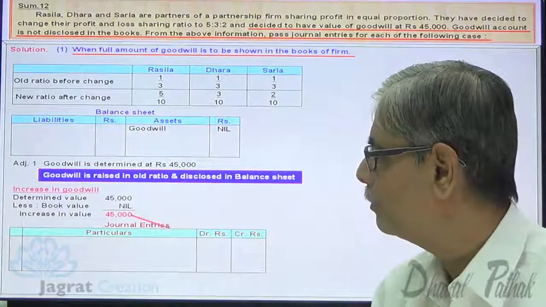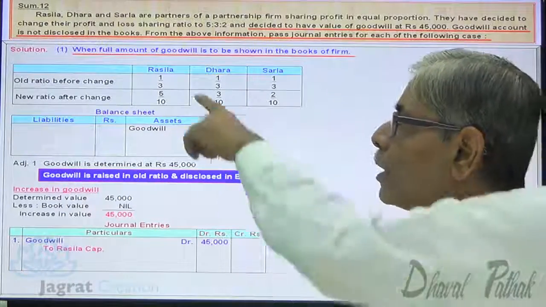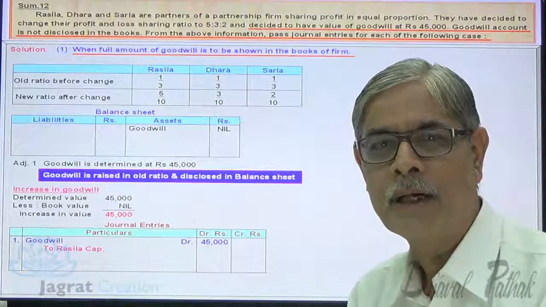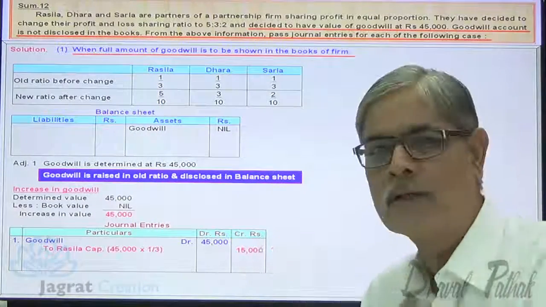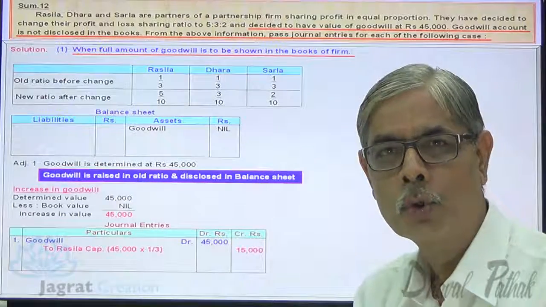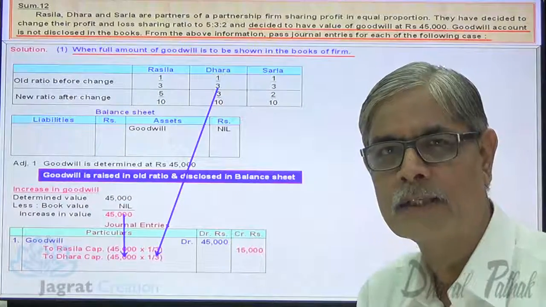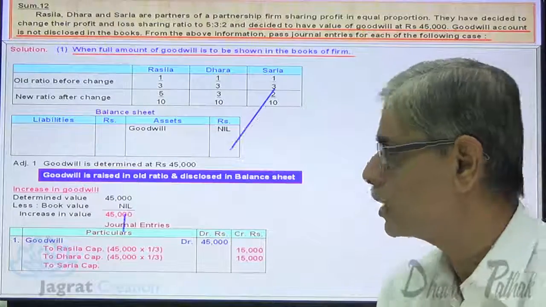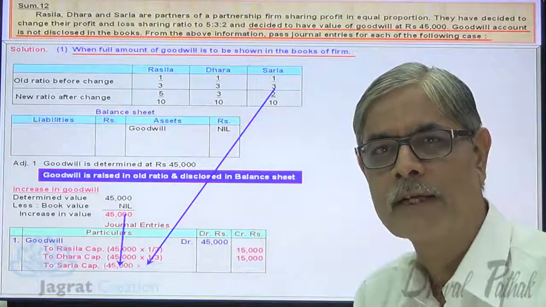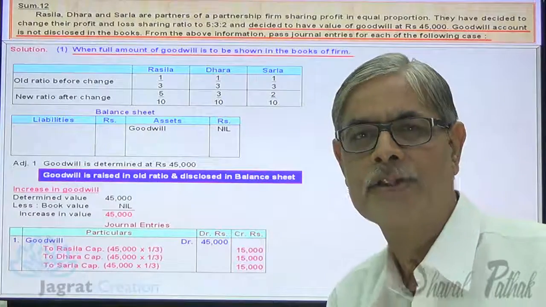Goodwill account debit 45,000 to Rasila capital account credit 1/3 amount, 15,000; to Dhara capital account credit 1/3 of 45,000, 15,000; to Sarla's capital account credit 45,000 into 1/3, 15,000. This is the entry for goodwill being raised.